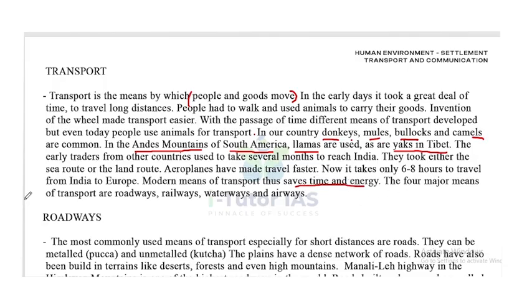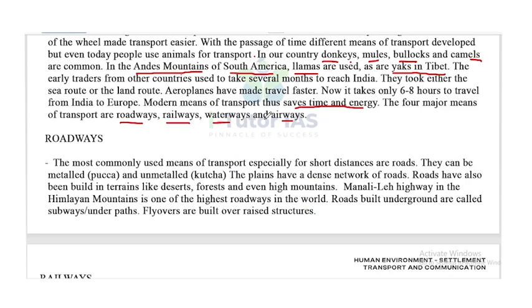The four major means of transport are roadways, railways, waterways, and airways. Now, the first one is roadways. The most commonly used means of transport, especially for short distances, are roads. They can be metalled, that is pucca, or unmetalled, that is kachcha. So there are two types of roadways.